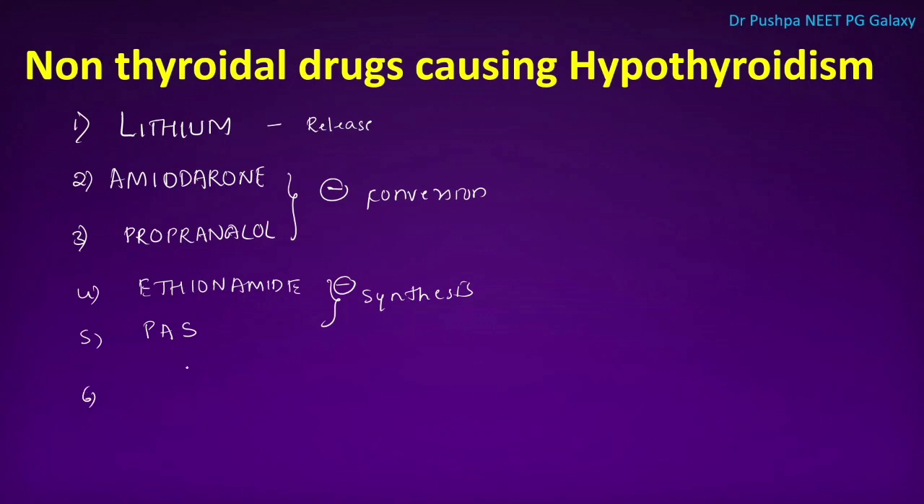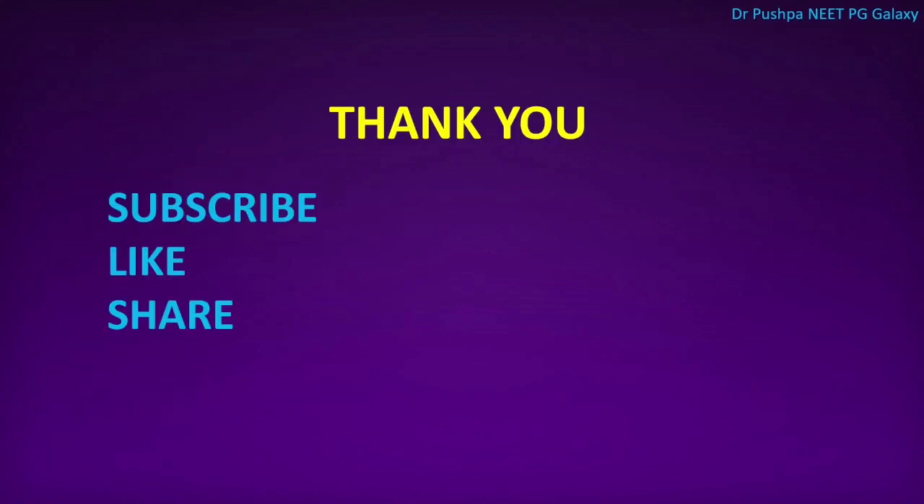Next one is sodium nitroprusside. Sodium nitroprusside is a cyanide containing antihypertensive drug. This cyanide converts into thiocyanate, which inhibits the uptake of iodine and causes hypothyroidism. So this is about the anti-thyroid drugs.